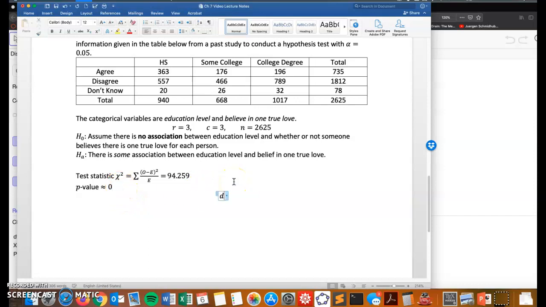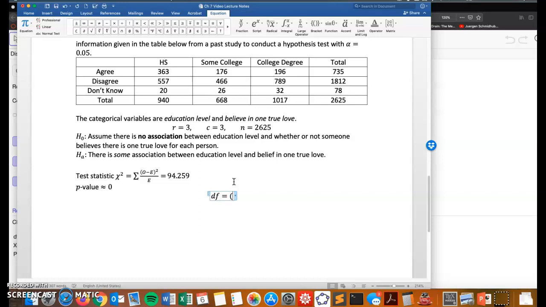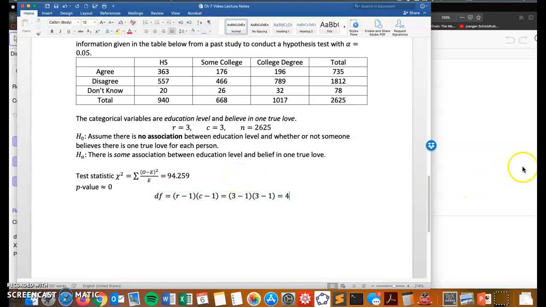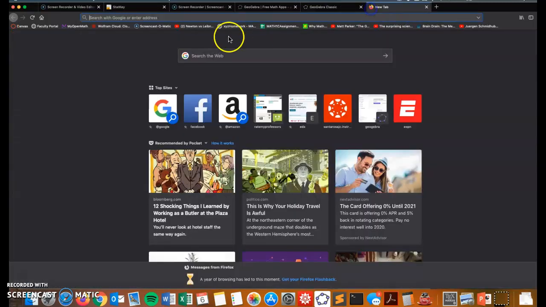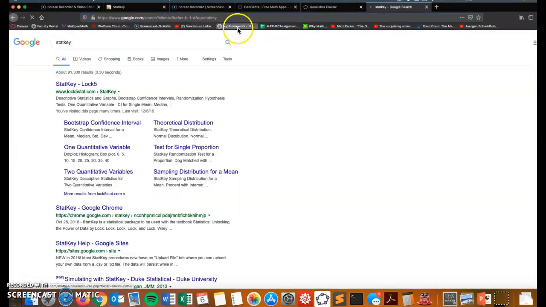The degrees of freedom formula is R minus 1 times C minus 1. For this example, that's 3 minus 1 times 3 minus 1, so 2 times 2 is 4. So right here the degrees of freedom says 4. I also want to show we could get this value in StatKey.